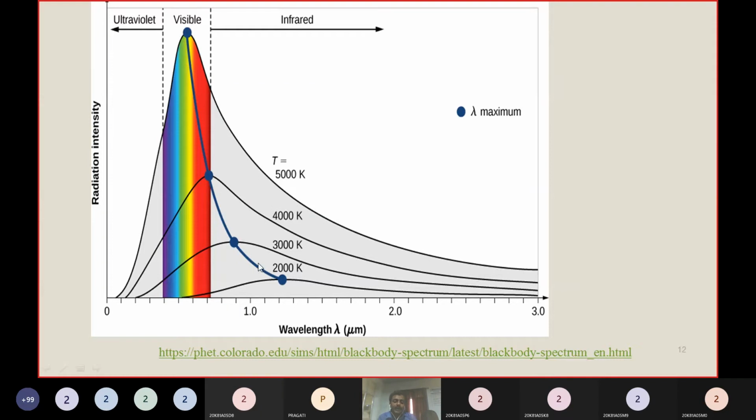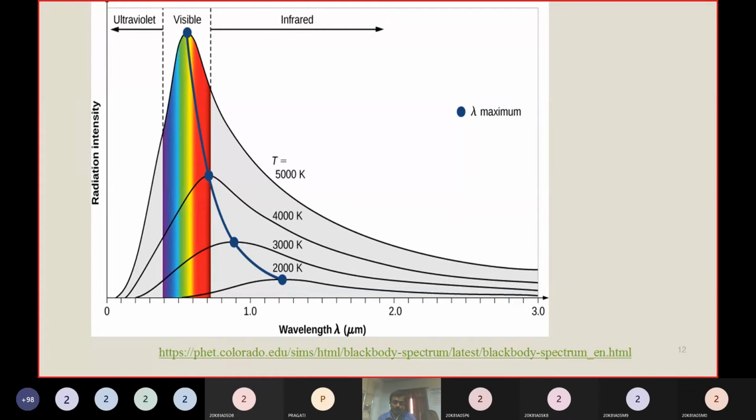With increasing temperature, that lambda maximum is shifted to lower wavelengths. That means lambda maximum is inversely proportional to the temperature. Lambda maximum is inversely proportional to the temperature.